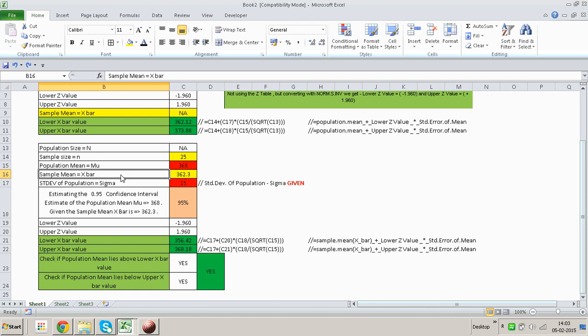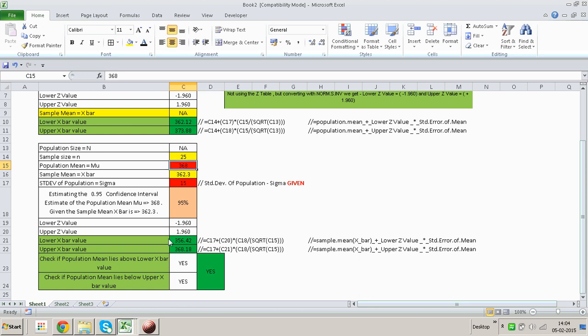Do we have to take 25 samples? Do we have to take a larger number of samples? And whatever number of samples we take, 95% of those samples will have a range. Now this is very critical. Whatever samples we take, 95% of those samples will have an estimate range which will include the 368 over here, which is the population mean, the population parameter.